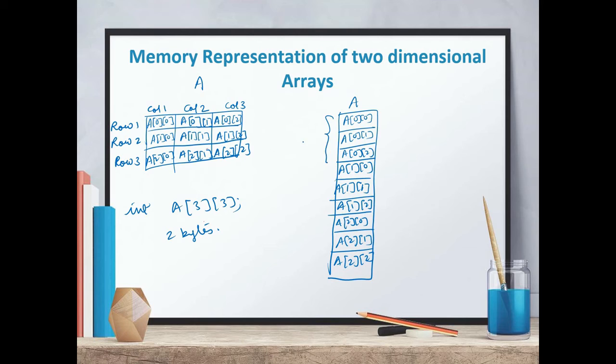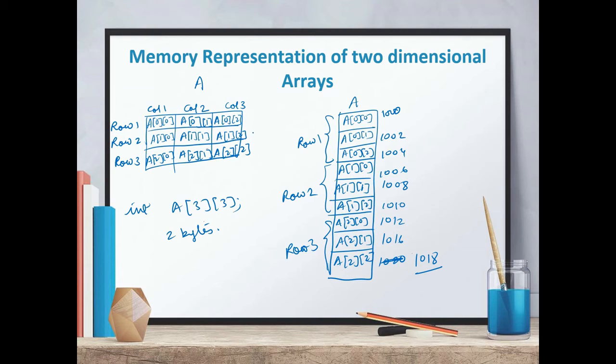So this is row 1, this is row 2, and this is row 3. The address of the first one is suppose 1000, the second will be 1002, then 1004, 1006, 1008, 1010, 1012, 1014, 1016, and 1018.